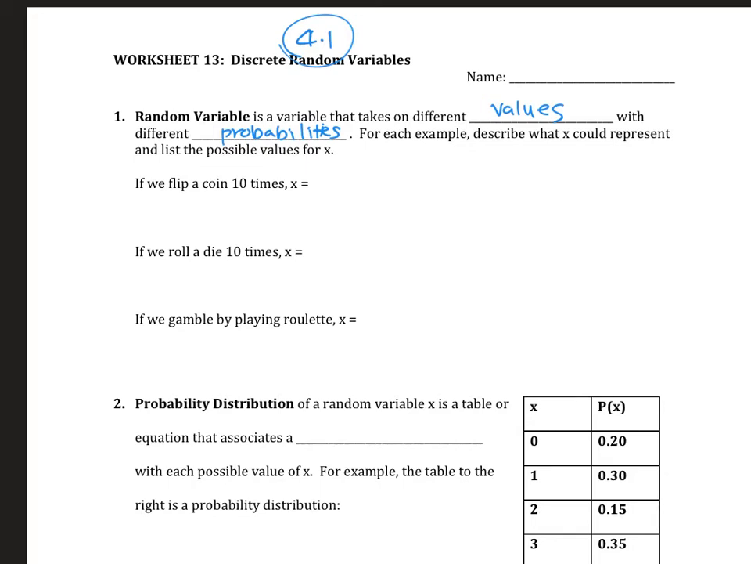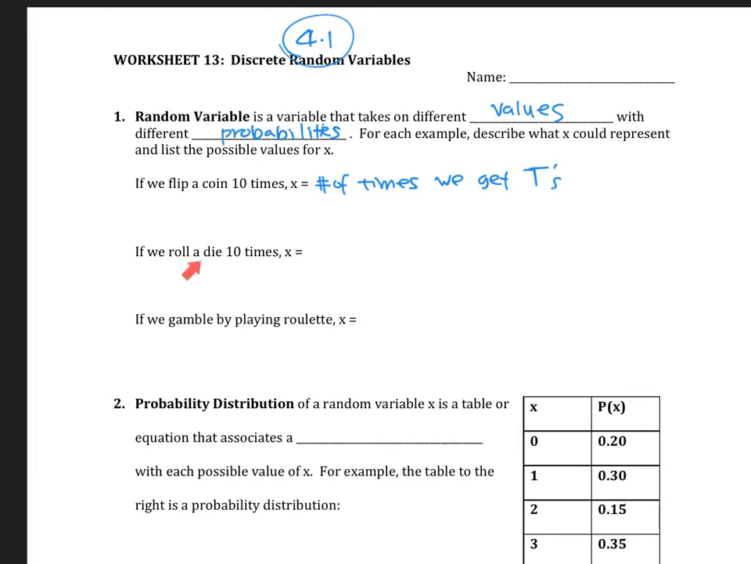For example, if you flip a coin 10 times, maybe x could be the number of times we get tails. It's possible I get 0 tails, it's possible I get all 10 tails, it's possible I get 5 tails. So x is not a fixed number. Depending on who throws it or how it's thrown, we'll have different numbers. So this is an example of a random variable. Same for the second one.